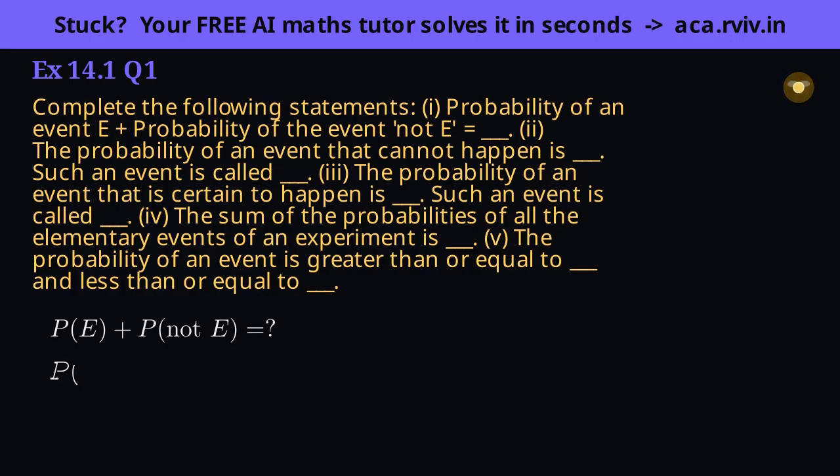Blank 1. An event and its opposite together cover every possible outcome. An outcome is either in the event or not, with nothing left over, so their probabilities must add to the whole, which is 1.